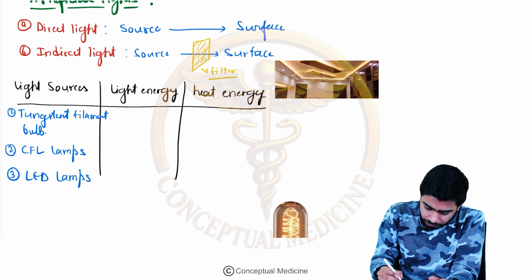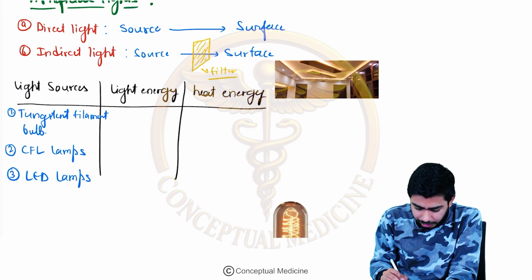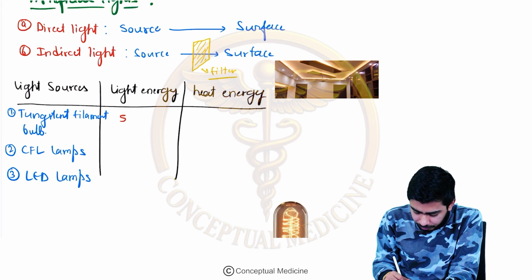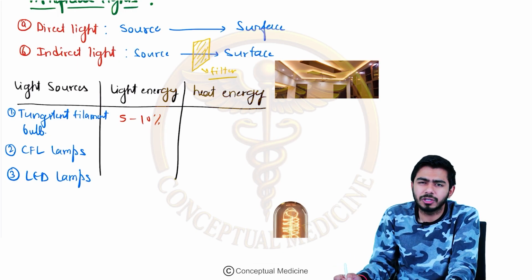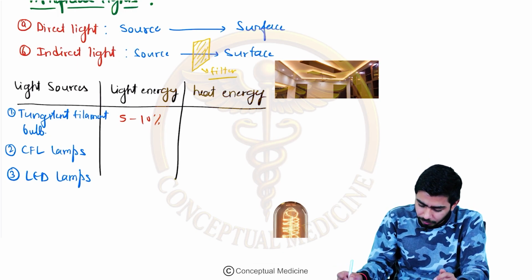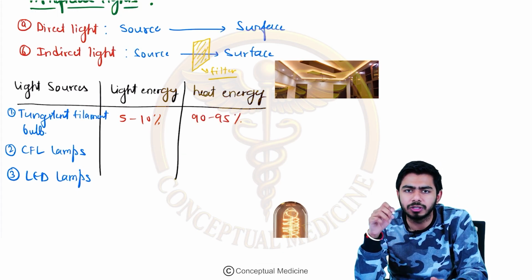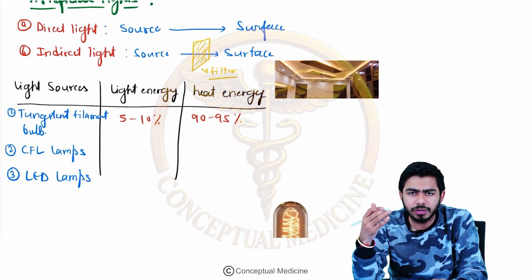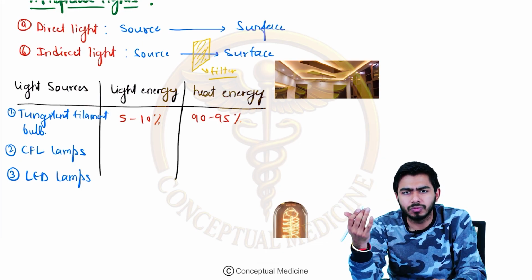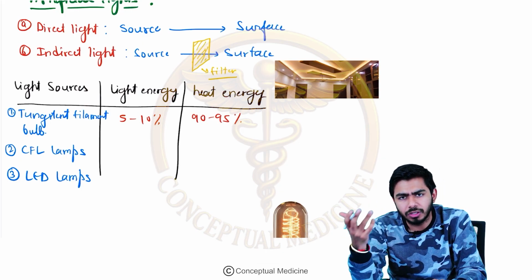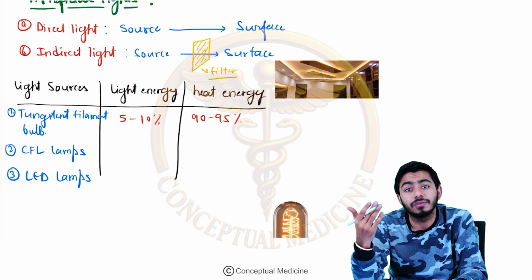Over here, light energy, if you talk about, actually tungsten filament lamps or tungsten filament bulbs are very bad. They're just producing 5 to 10% of light energy out of them, but a lot of the energy is actually wasted. 90 to 95% of the energy is getting wasted in the form of heat only. So that's why we came up with a new innovation, okay, somewhat better, and we started producing the CFL lamps.